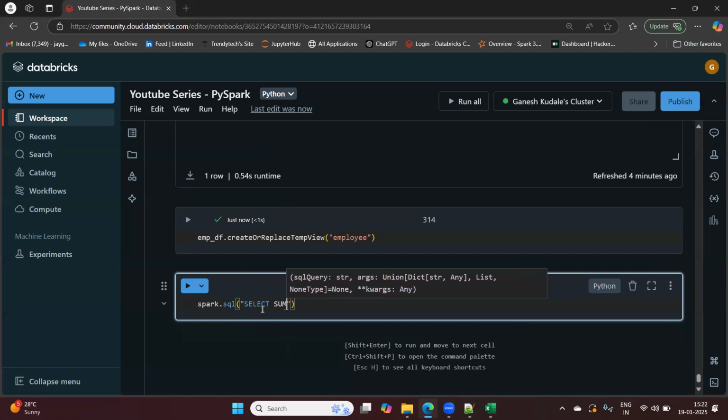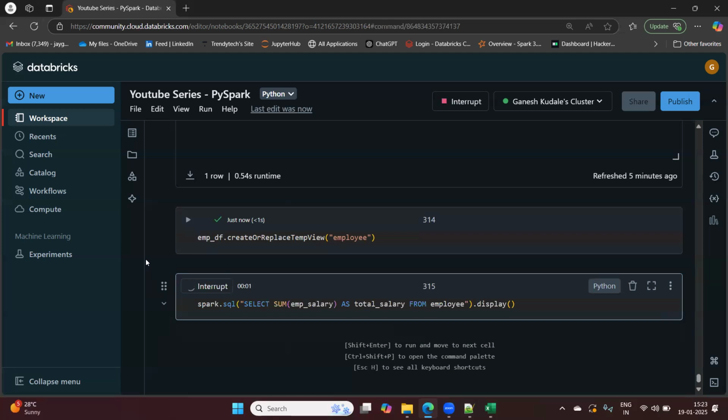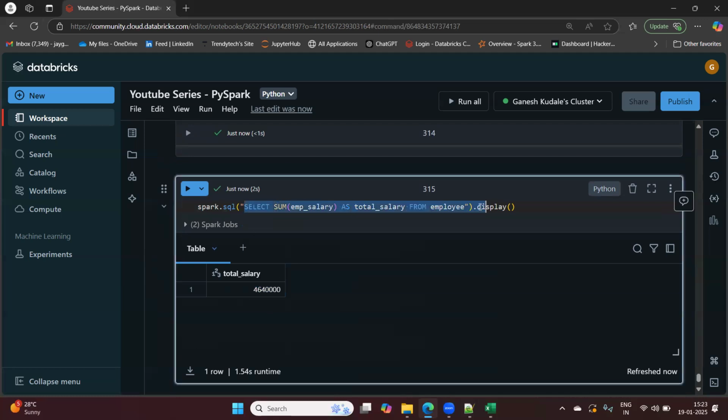Select sum of employee salary as total salary from employee, right? Let me put display. Okay, it's very simple. We will solve this using Spark SQL.